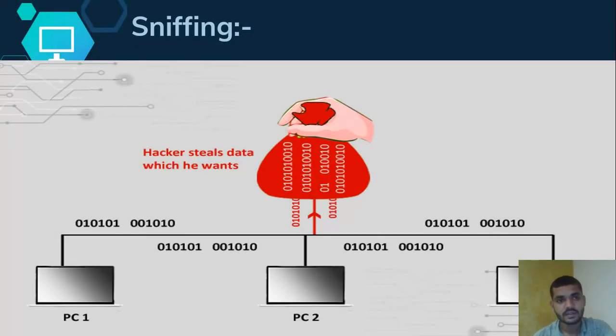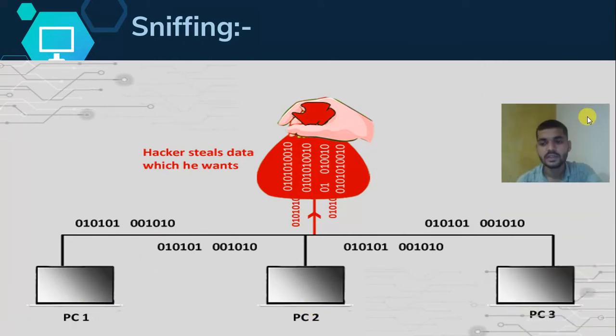Next type is sniffing. In sniffing attacks the hacker steals the data he wants from the network. See here PC1, PC2 and here is PC3. While they are communicating within the network, the hacker steals the data he wants.